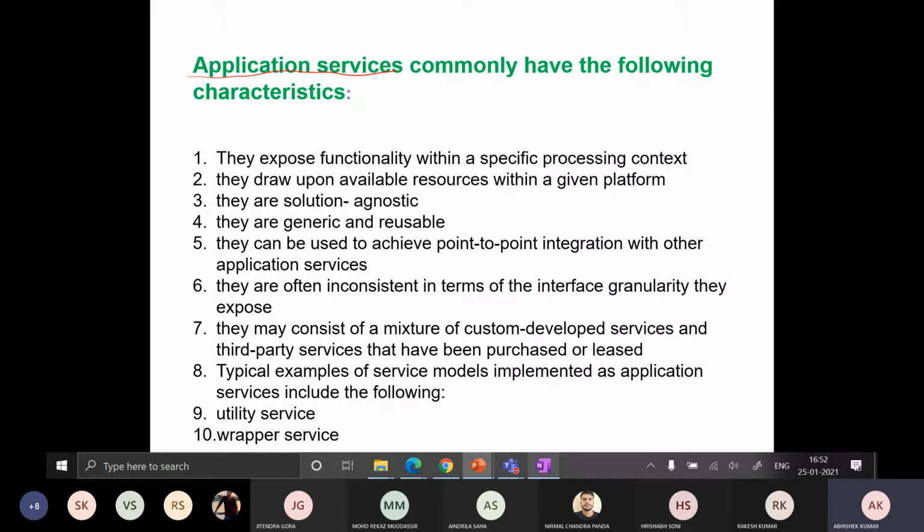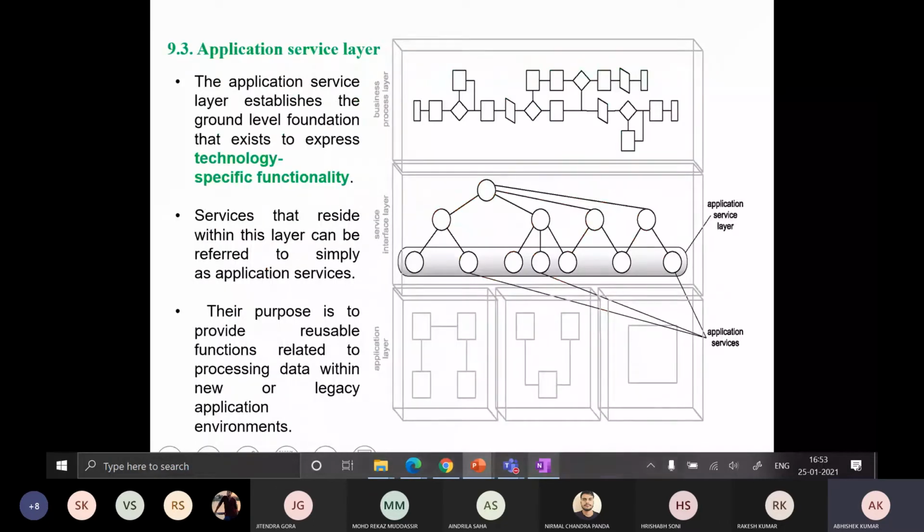What is the meaning of this one? That is again telling you about legacy systems. If you have legacy IT resources available, they draw upon available resources, right? These are solution agnostic. We know what agnostic means. What is the meaning of agnostic? Anyone? So they are generic and reusable. We have already seen these points. Generic and reusable.